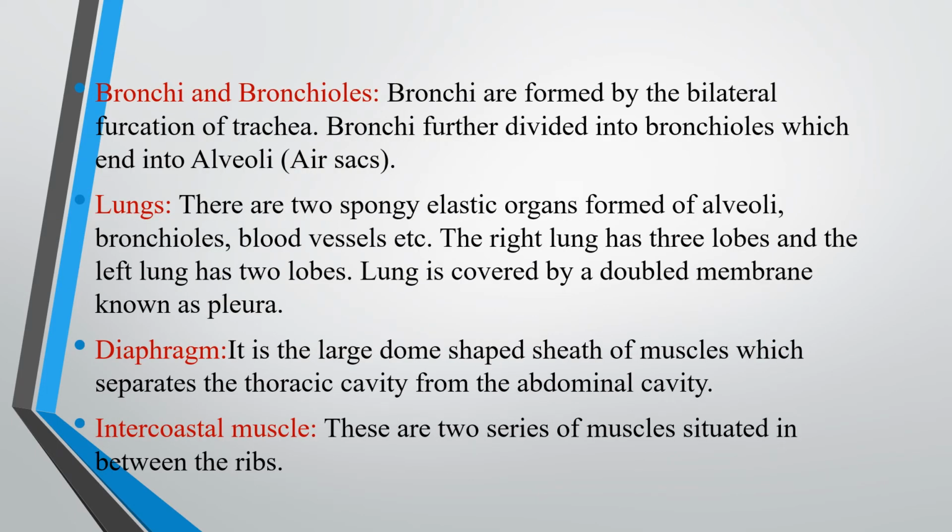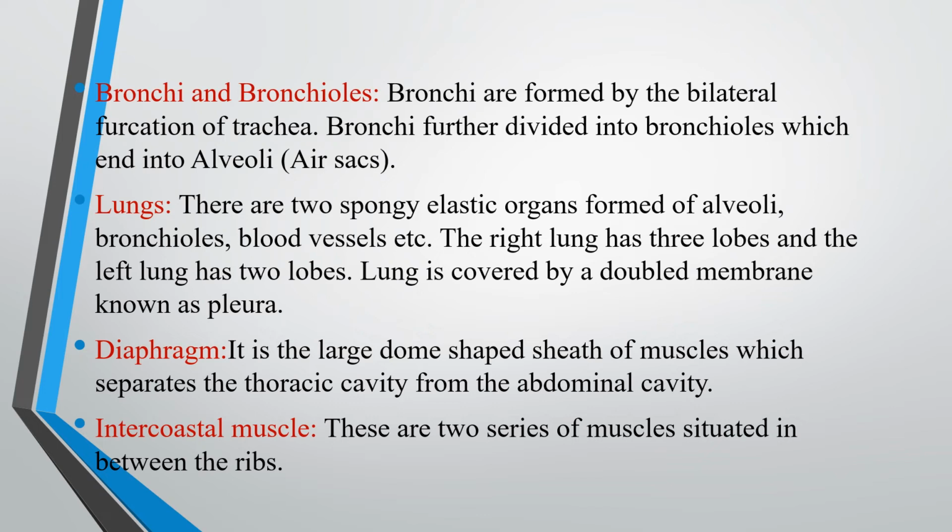Bronchi and bronchioles. Bronchi are formed by bilateral bifurcation of the trachea, right and left. Then further the bronchi divide into bronchioles, which end in alveoli. Alveoli is an air sac richly supplied with blood vessels, which is helpful for the exchange of gases.